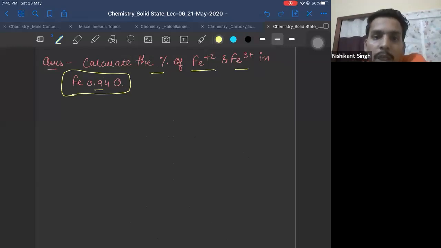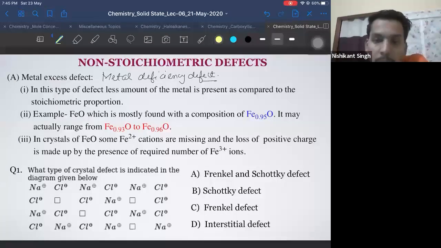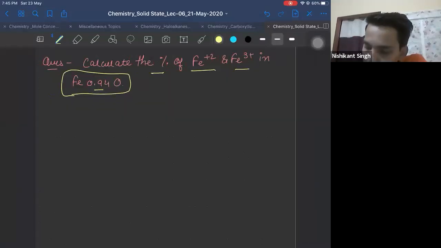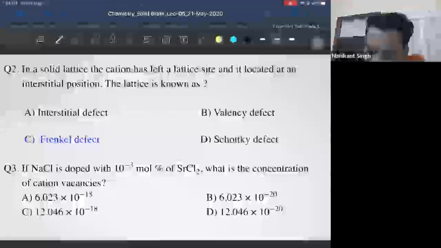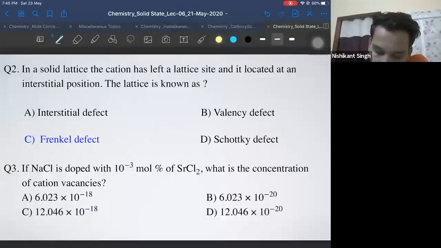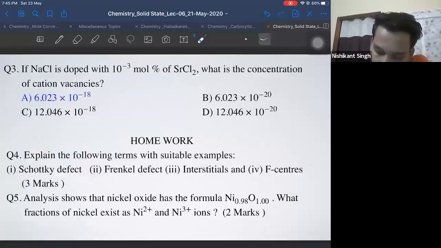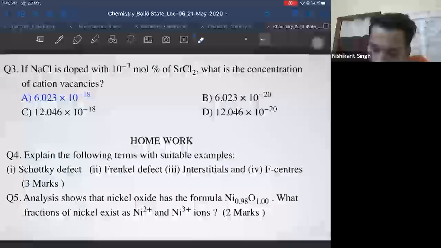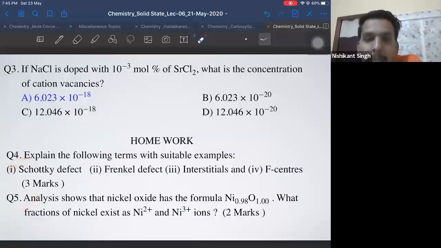Which page, Kayuri, you are asking about? Kayuri, which page? Homework. Yeah. So guys, you can take down the homework. Third one as homework. You can take 4th, 5th also as homework. Okay?